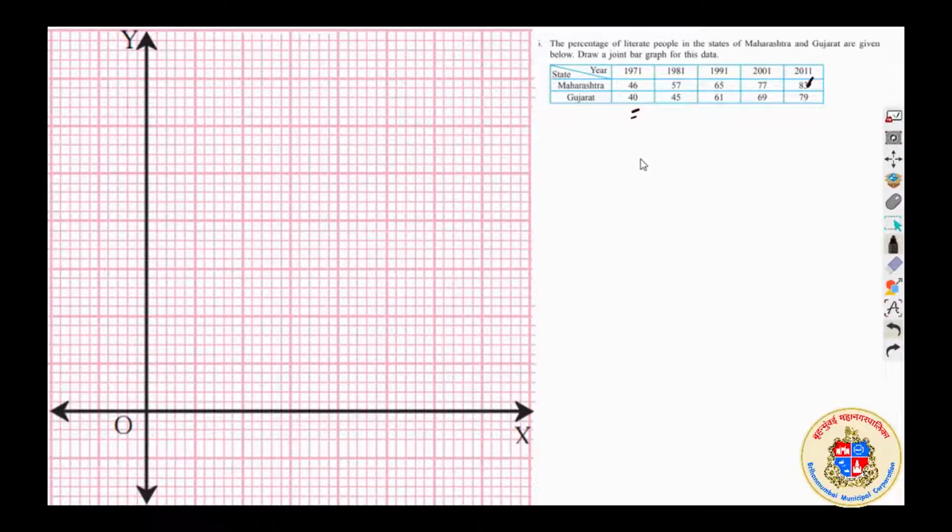centimeter we can say. So I have to decide that I will be putting on the y-axis the percentage of literate people in the state Maharashtra. Okay, so I have to write that first. First of all, the graph is on percentage of literate people, and here I will be writing the percentage. Okay, and I have a percentage from here.